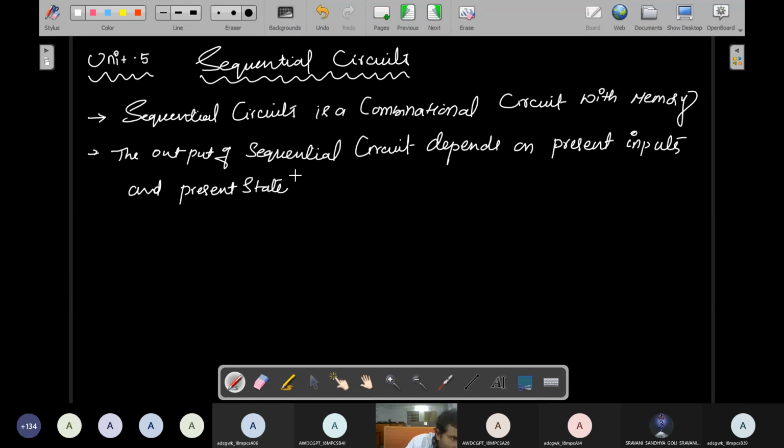Present state means past output. Present state means past output. So please don't get confused.